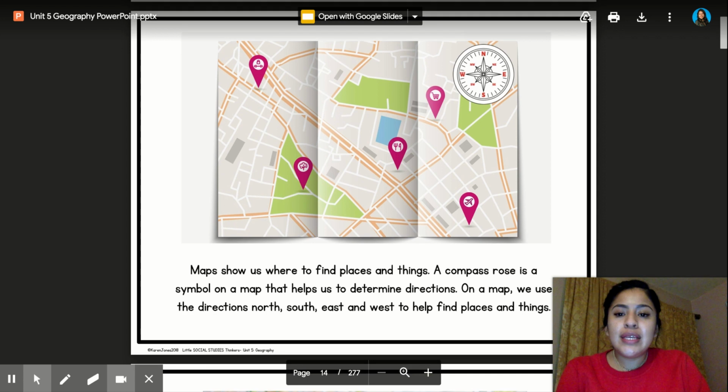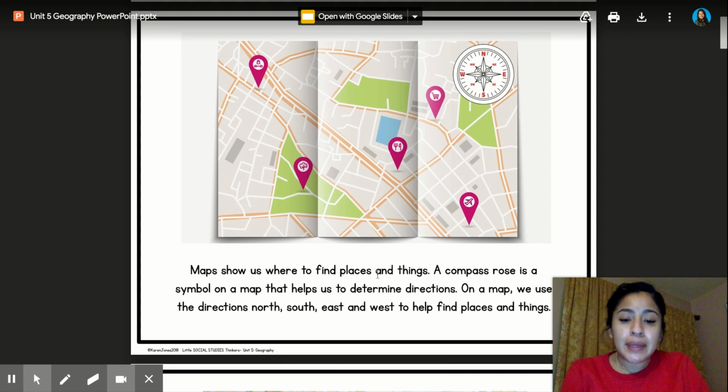All right. So this right here is a map, and it says maps show us where to find places and things. A compass rose is a symbol on a map that helps us to determine directions. On a map, we use the directions north, south, east, and west to help find places and things. So right here is the compass. As we read in our passage, a compass rose is a symbol on a map that helps us determine directions. And remember, we use directions that are north, south, east, and west.